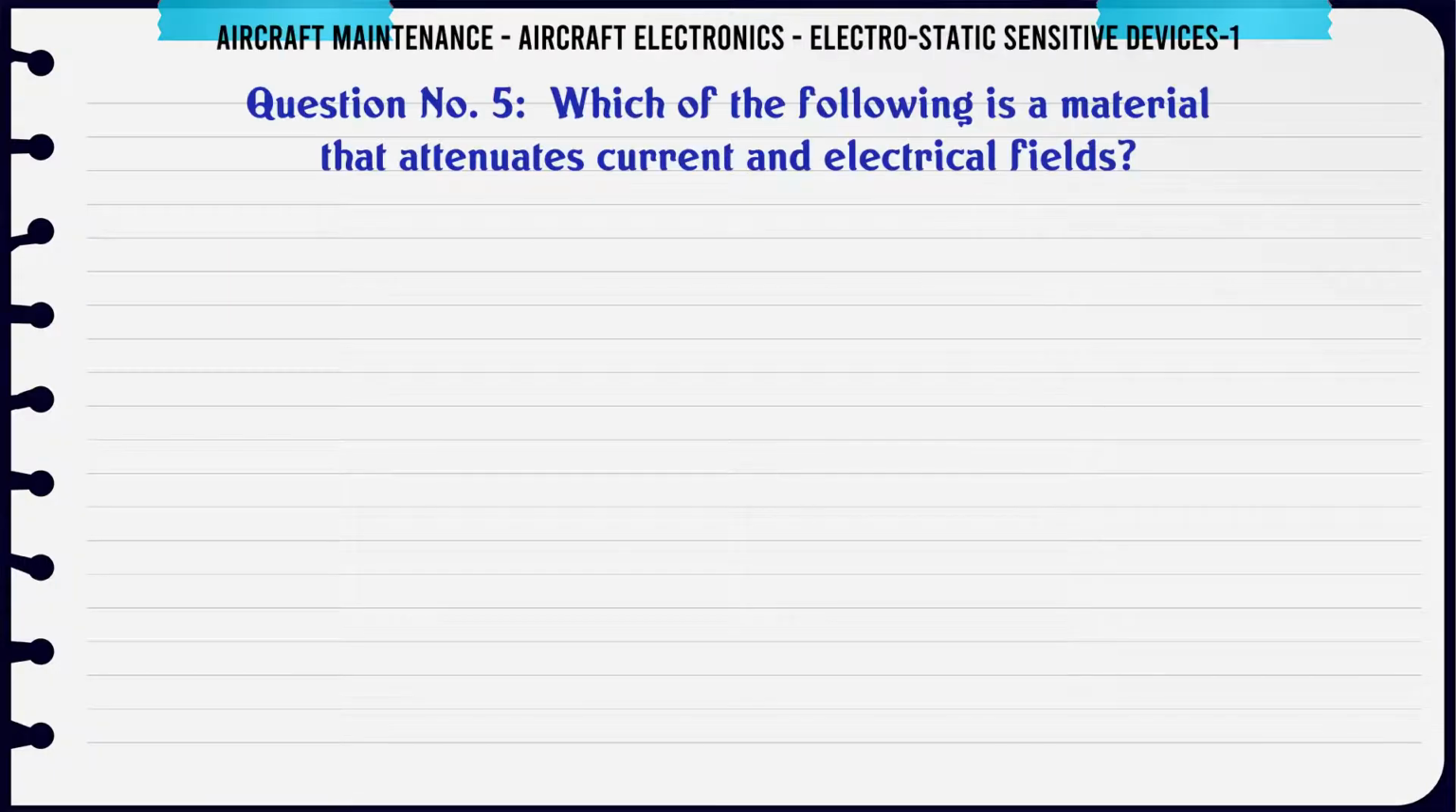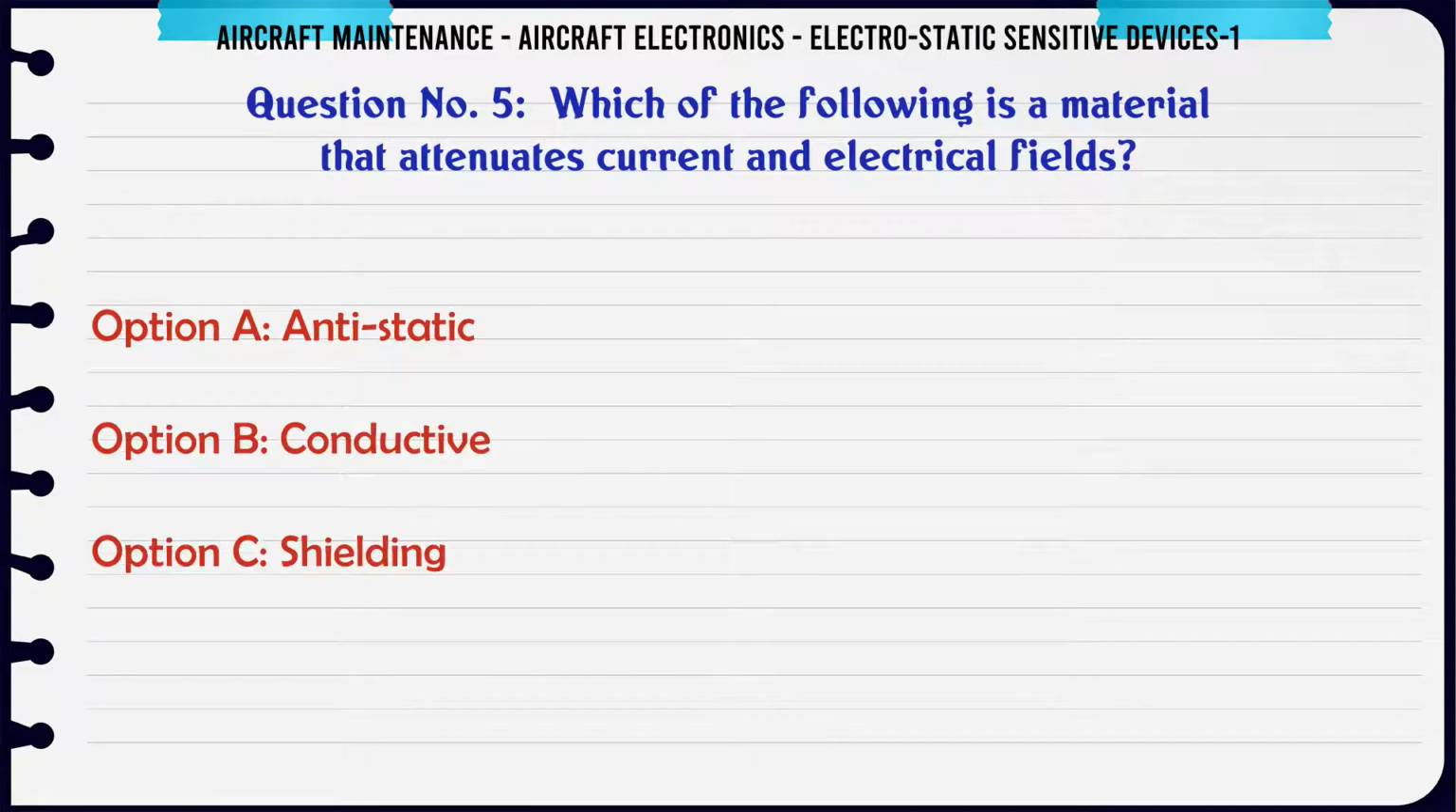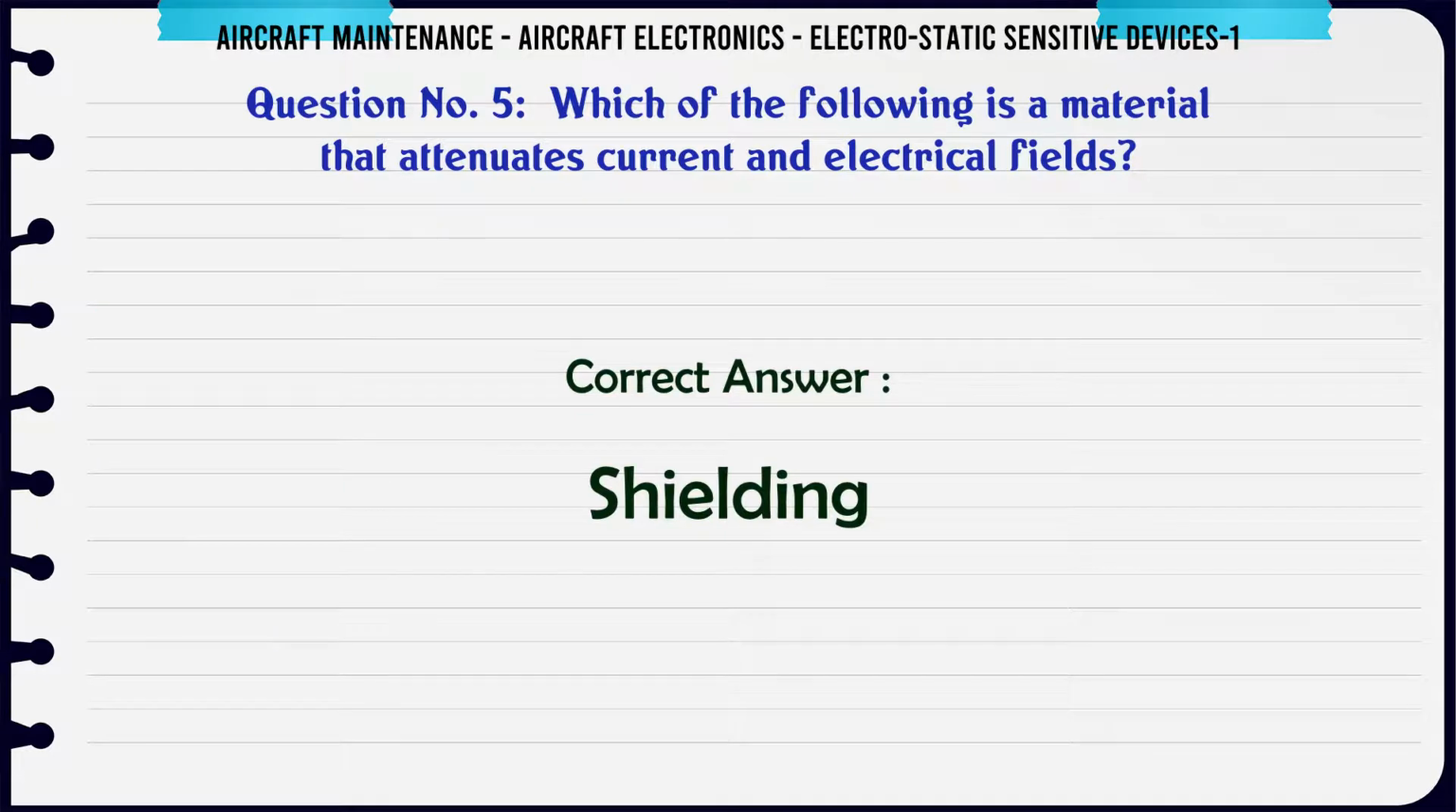Which of the following is a material that attenuates current and electrical fields? A. Anti-static. B. Conductive. C. Shielding. D. Dissipative. The correct answer is shielding.